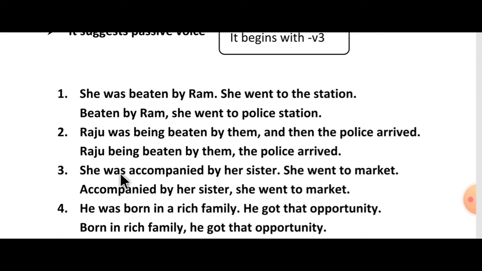Next one. She was accompanied by her sister. She went to market. Here simply you can begin the sentence with V3. Answer is accompanied by her sister, she went to market. Here you no need of using subject again, because here the subject and in the second sentence the subject is also same. So you can use the subject one time. Next, he was born in a rich family. He got that opportunity. Here also two subjects are same. You can begin with V3. Answer is born in a rich family, he got that opportunity. Hope all of you understood past participle.